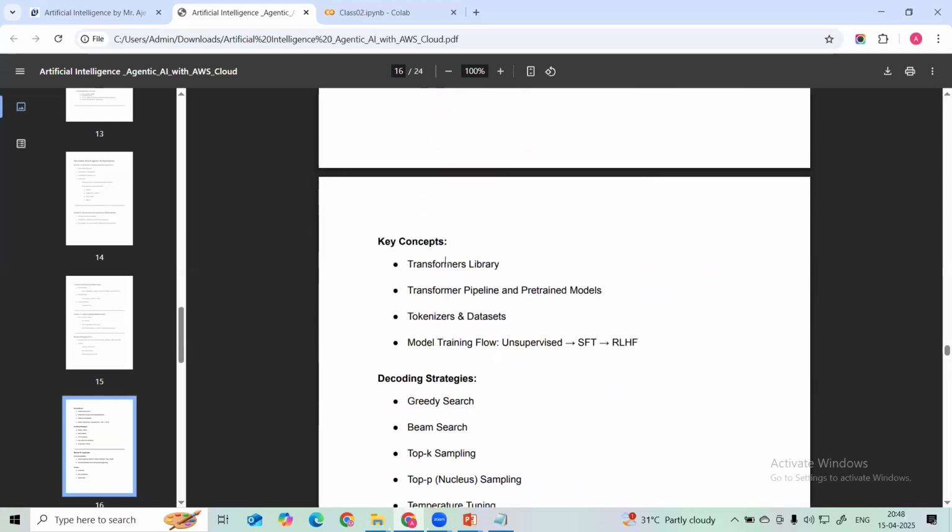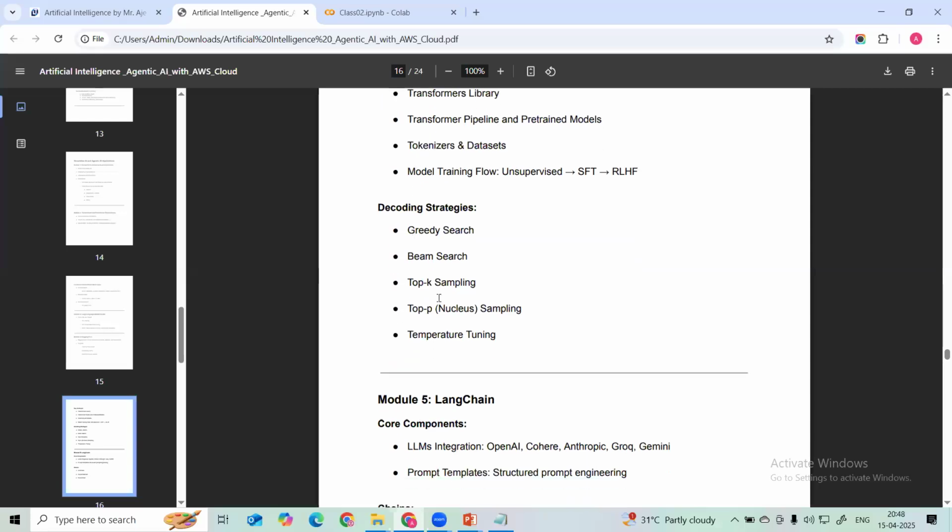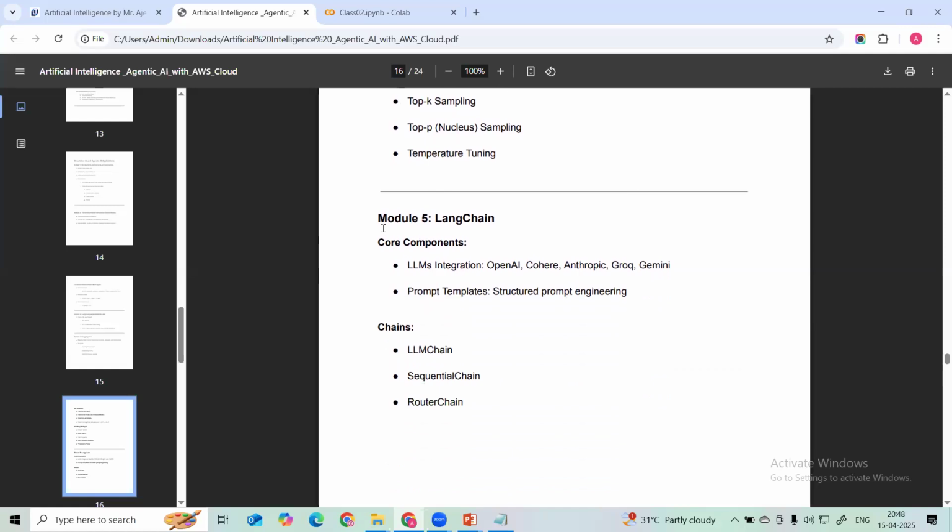Then we are going to learn what the transformers library is, what the transformer pipeline is, and how we can utilize the tokenizer. And then we are learning decoding strategies: in this decoding strategy, what are top-k, top-p, and temperature? So we are going to learn everything from the basics to advanced.